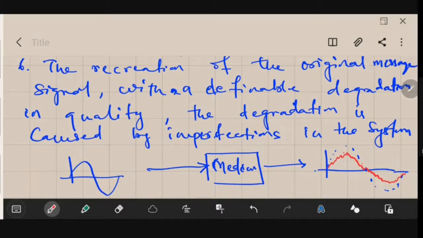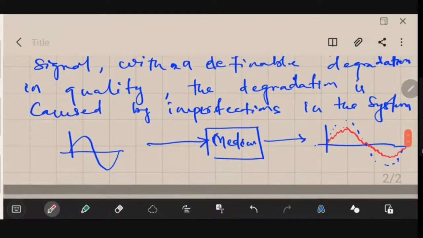Okay, so any doubts in this? Have you understood it clearly? Yes, sir. Okay, good. Thank you.